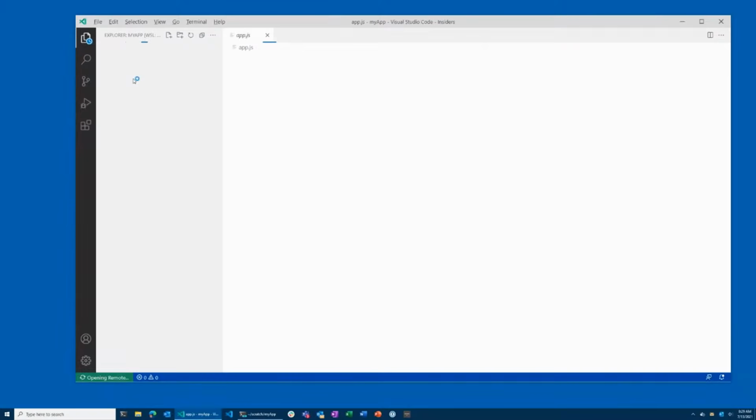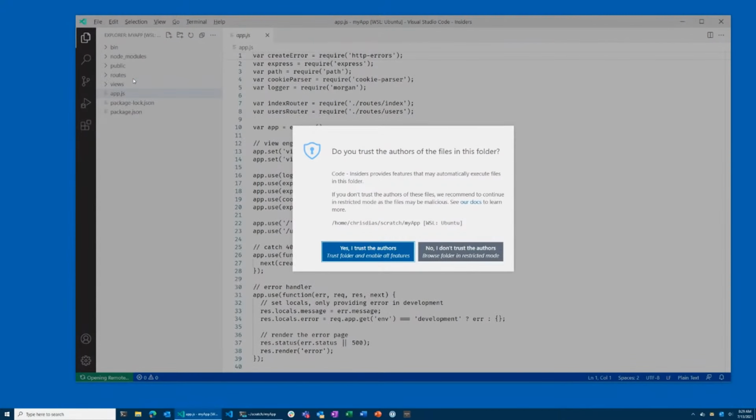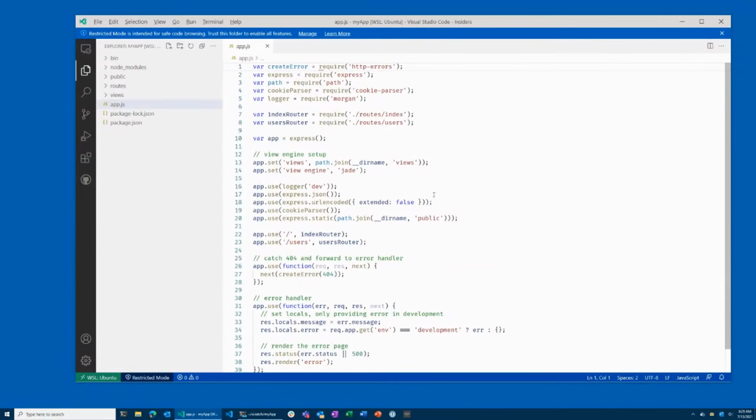So I've got my folder opening up, connecting to it using the Remote WSL extension, and I get that prompt, right? And this again is saying, hey, do I trust the author? Because it's not so much the bits that are on there, because I don't know, you don't know what's in the bits. It's did you as the author do the due diligence? And so I'm in the Scratch folder, so I get this prompt, right? So I say, I don't trust this folder.